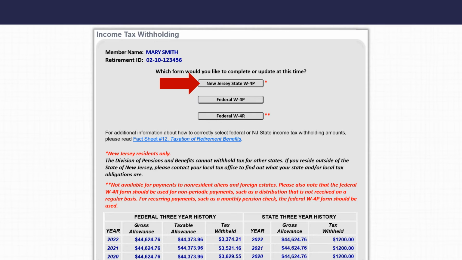If you live outside New Jersey, you are not required to pay New Jersey income tax on the pension you receive from the retirement system. The division does not withhold income tax for other states. Check with your home state's tax office to determine if your pension is taxable in your state of residence.